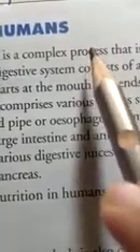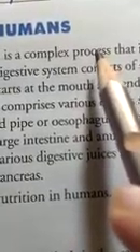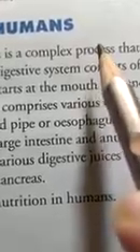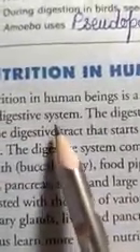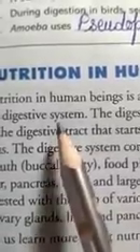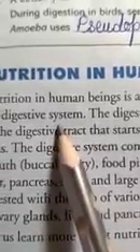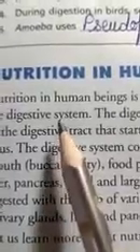Why is it a complex process? Because we take the food through the mouth, digest and utilize it. Undigested parts of the food are expelled from the body. The food passes through a long muscular canal, the digestive tract, to the anus. So it is not a simple process. It is a complex process that involves many organs that work together and form the digestive system. Dear students, the digestive tract and associated glands together constitute the digestive system.